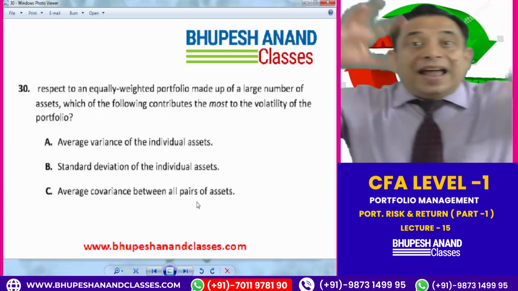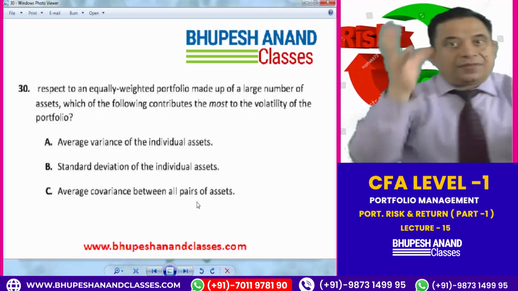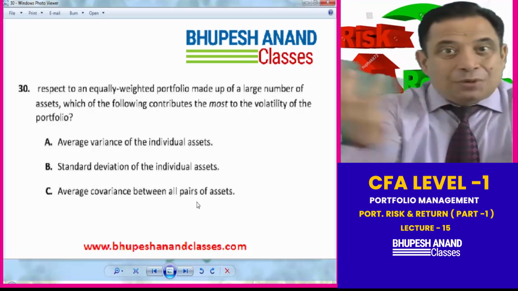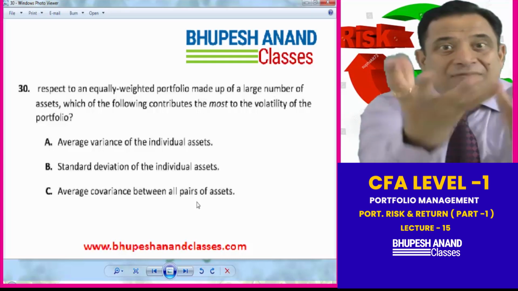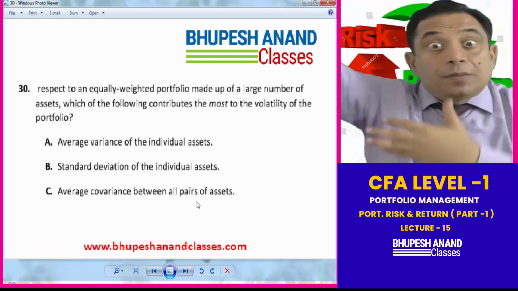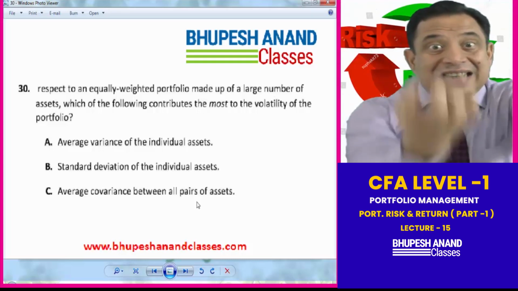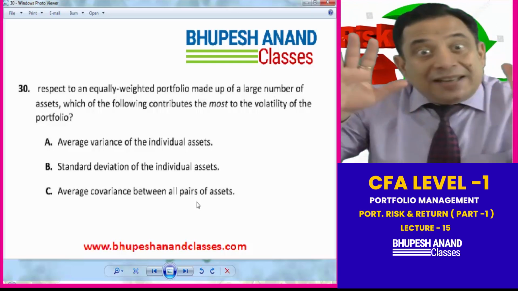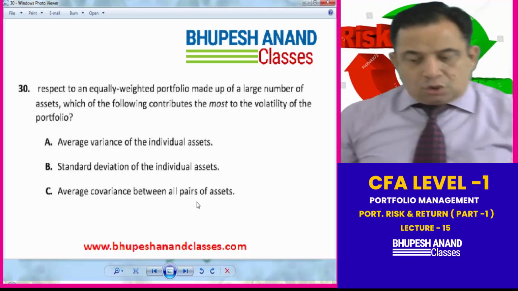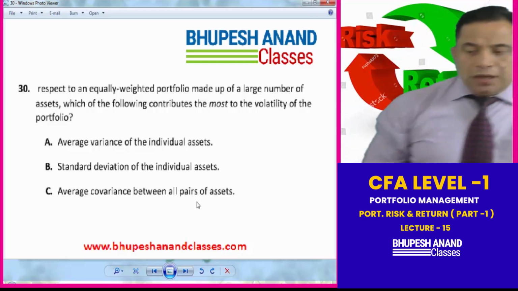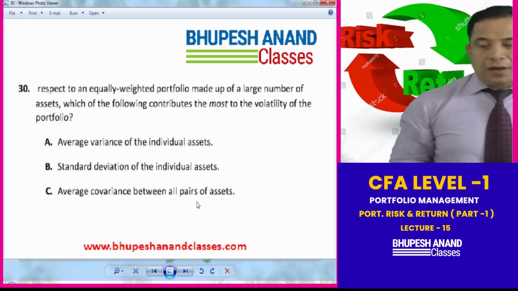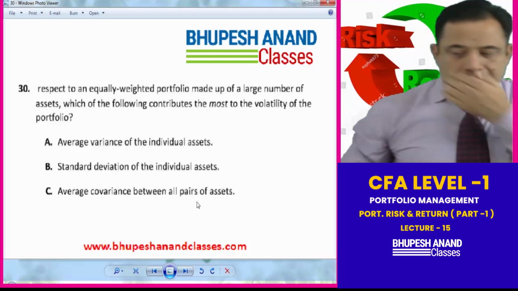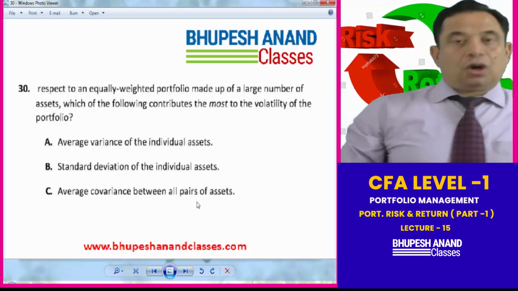Now in a portfolio, there can be different assets. If this asset and this asset have a positive relationship between them, then risk will be high. And if this asset and this asset have a negative relationship, then the risk is less. Okay, you are getting this? And just see what the question is saying. In respect to an equally weighted portfolio made up of a large number of assets, which of the following contributes the most to the volatility of the portfolio?